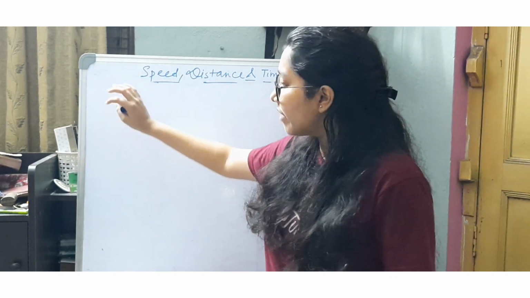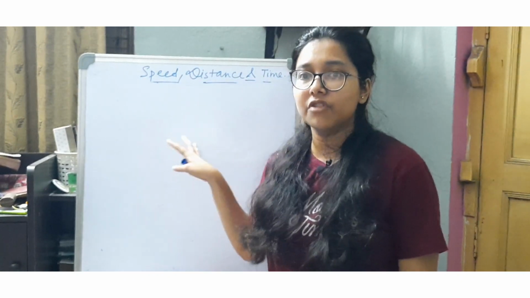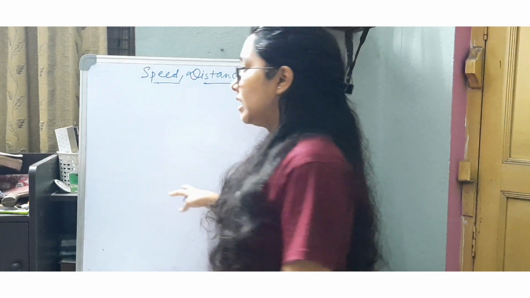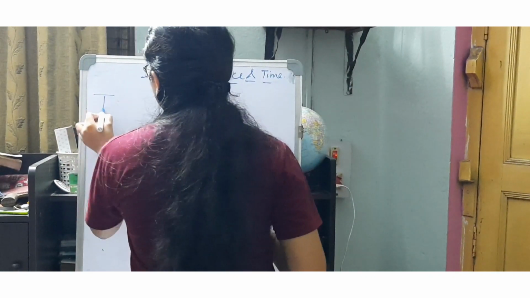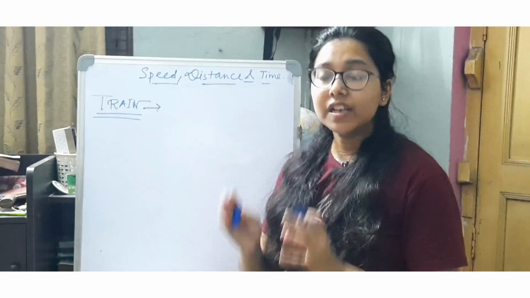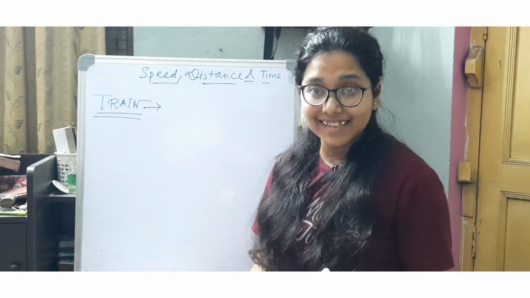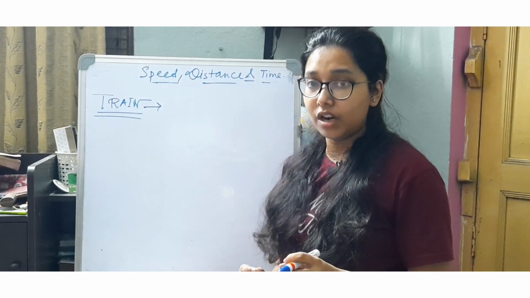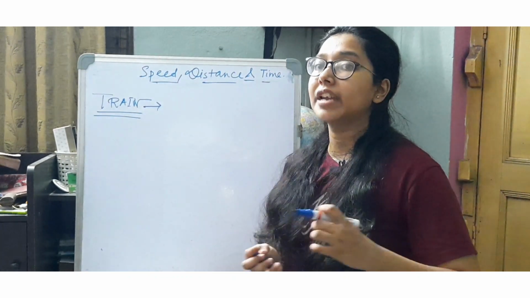This is a very separate case when we look at speed, distance and time. We will be seeing the different cases that are generally involved when we go for train problems.